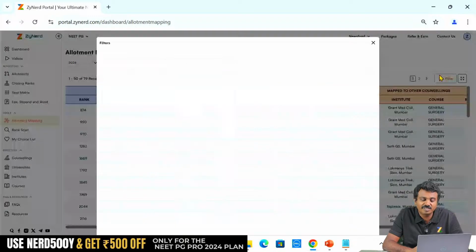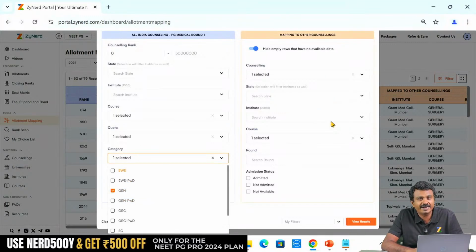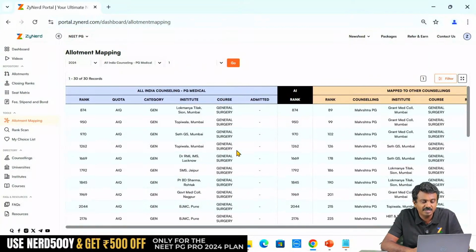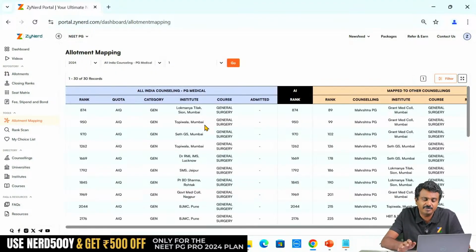Within this, I can further filter on what? My quota, my category in All India. You don't need a quota category over here. Any seat they want to move on, they will move on, right? So quota category over here, and that will give you 30 gen surgery AIQ candidates under gen category. General category seat takers also got gen surgery in Maharashtra under any category, that doesn't matter, they might move on. So this is a possible vacancy, maximum possible vacancy, and then it might come down.